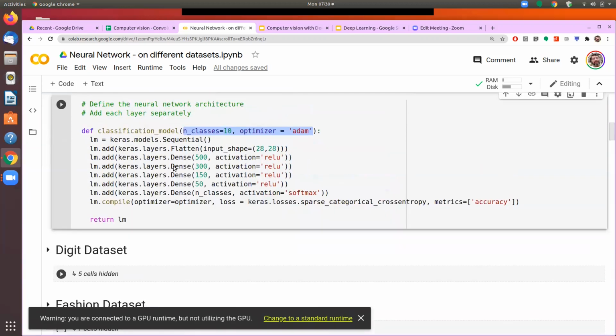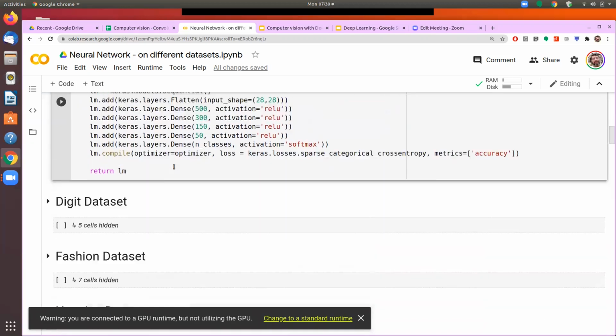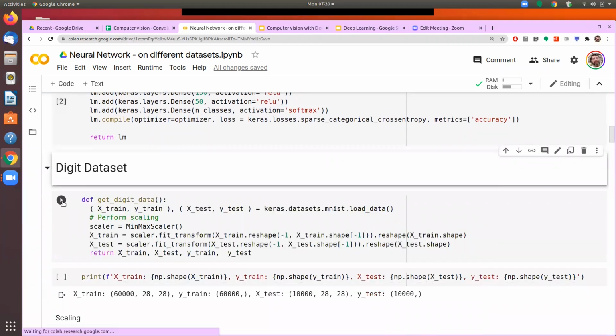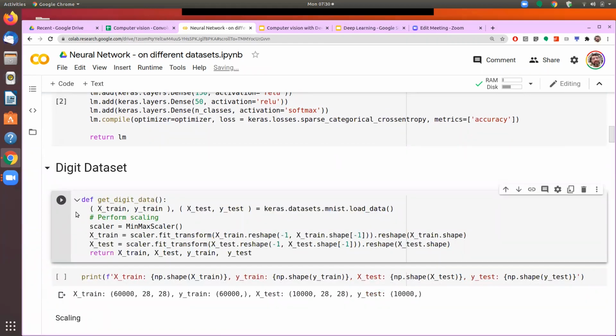So first we'll run with regression. For getting different data sets, again, I have written those functions. If I want to get the digit data set, all the commands which were running earlier in individual cells, I put into a function so that it can be reused and we can call that from other places.